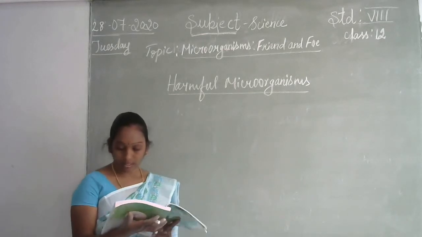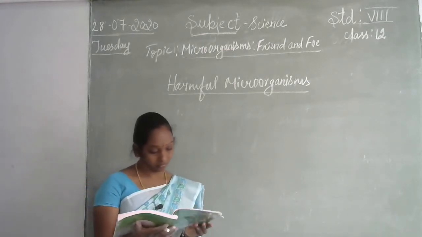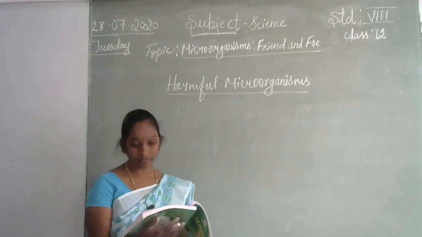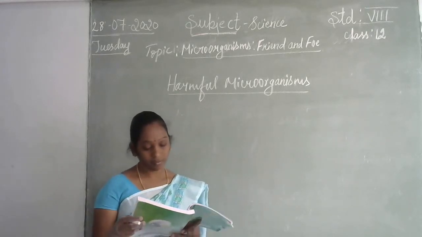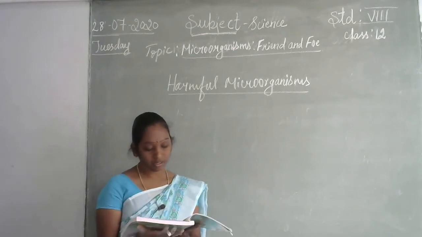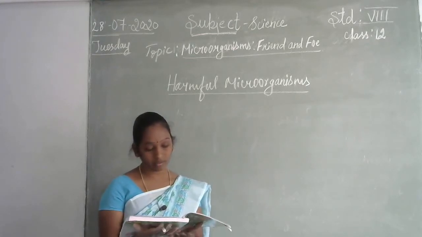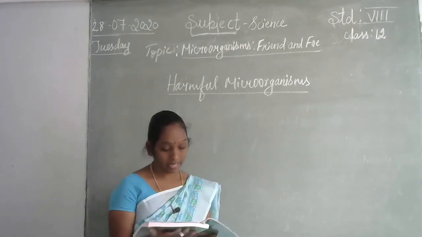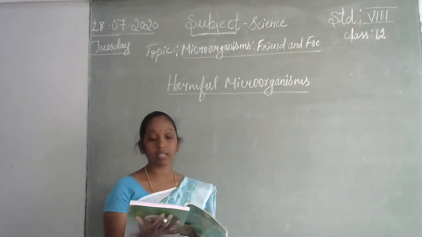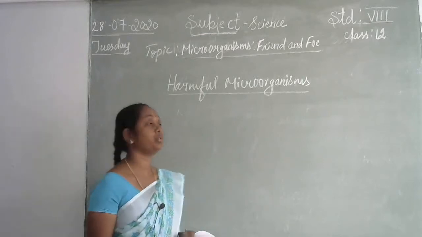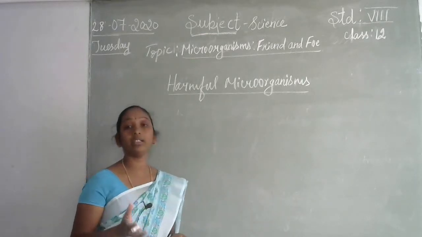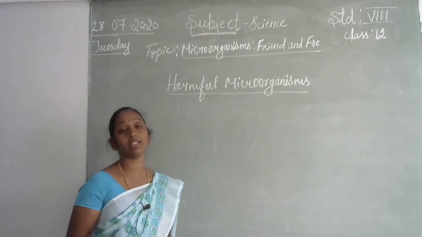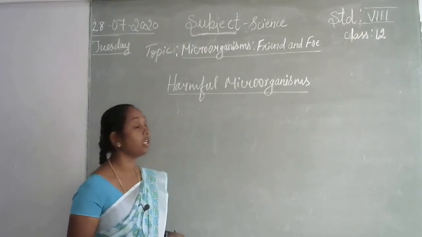Take out your textbook, page number 23. Harmful microorganisms. Microorganisms are harmful in many ways. Some of the microorganisms cause disease in human beings, plants and animals. Such disease causing microorganisms are called pathogens. So the microorganisms causing disease for human beings, animals and plants are called pathogens.